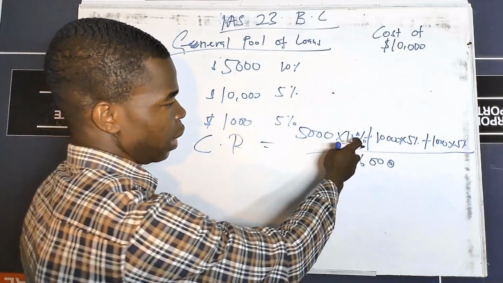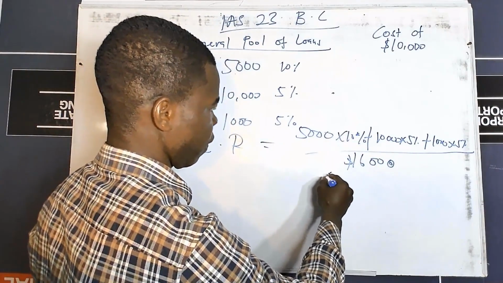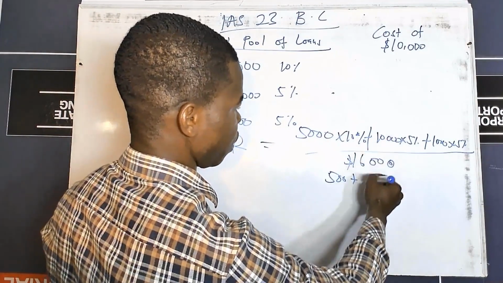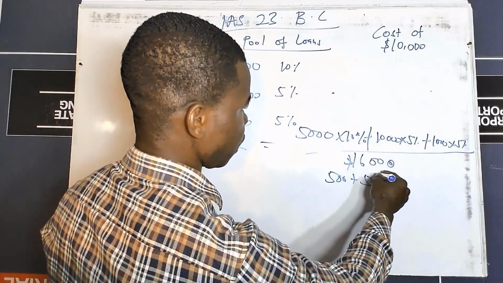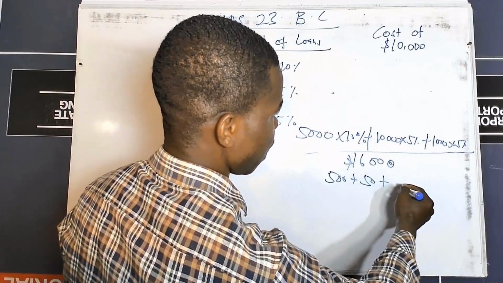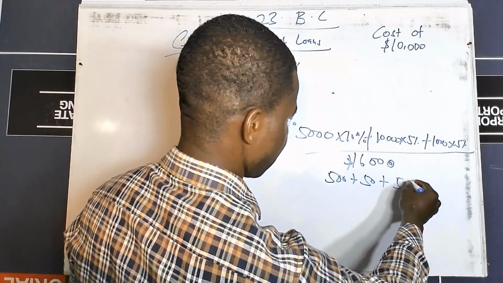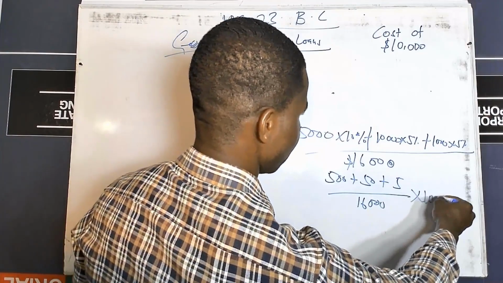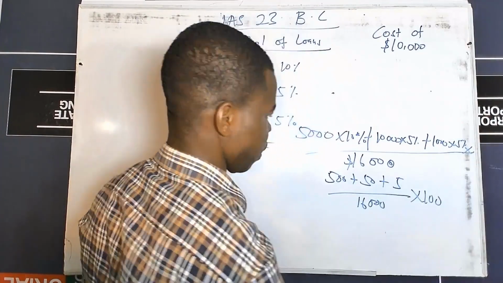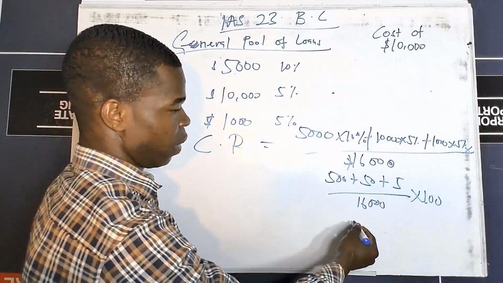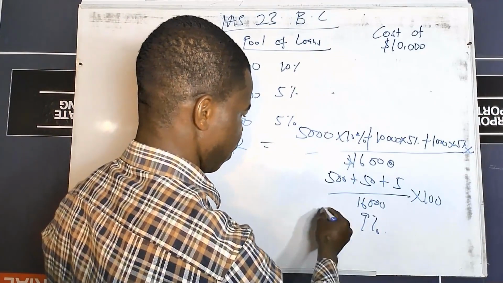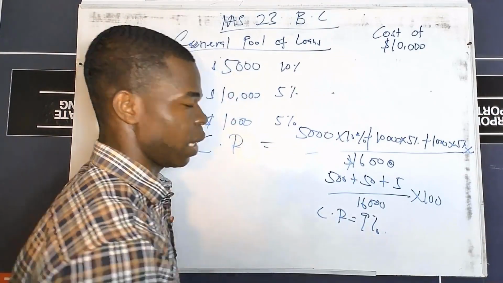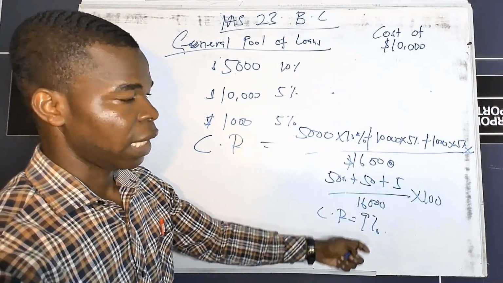So the interest on this one is going to give us 500, plus this is going to give us 500, and this is going to give us 50, divided by 16,000, all multiplied by 100. So you are supposed to multiply by 100. So let's assume you do this correctly and we are getting 9%. Our capitalization rate is 9%.